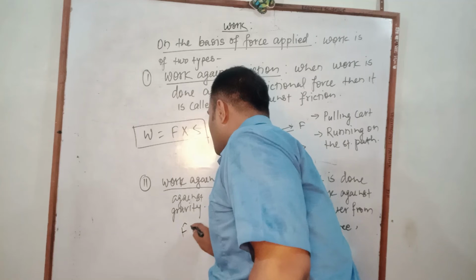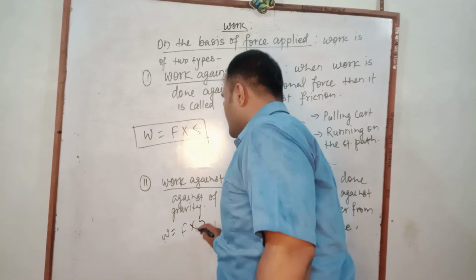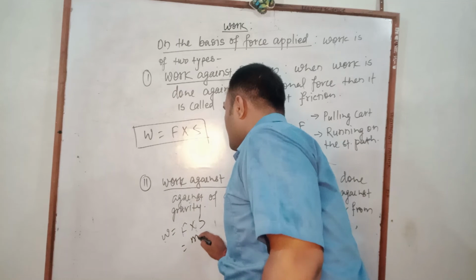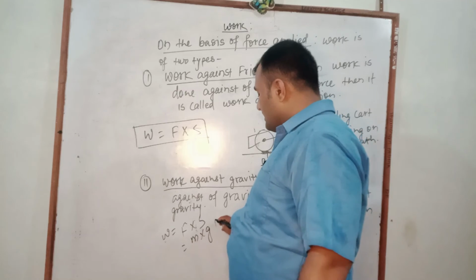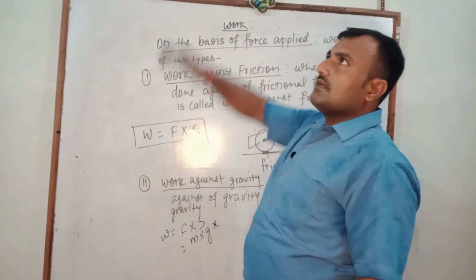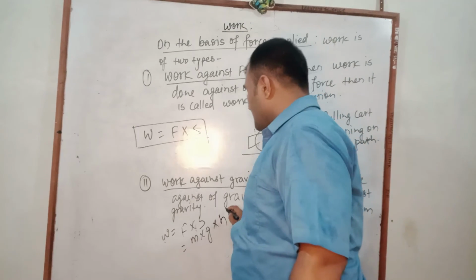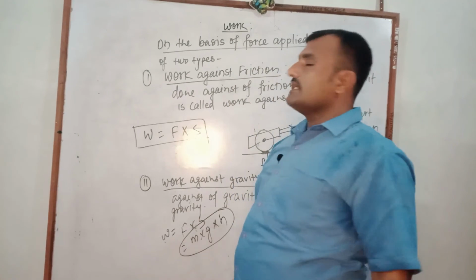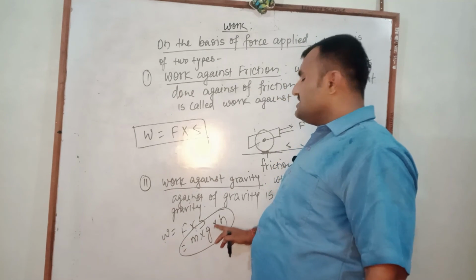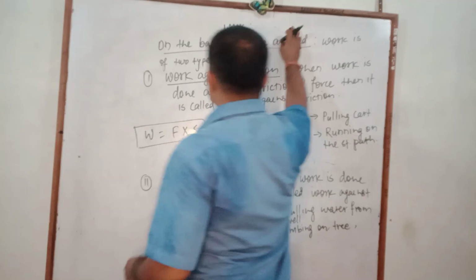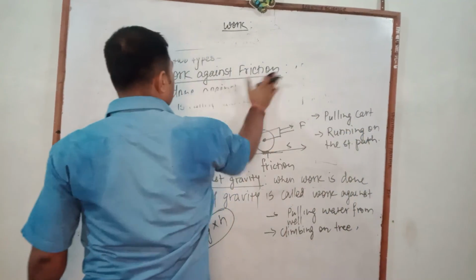In that condition, work done W is calculated by F into S. That F means what? Mass into acceleration due to gravity, and displacement away from the surface of the earth is called H. So work against gravity is calculated by M into G into H. These are the two types of work.